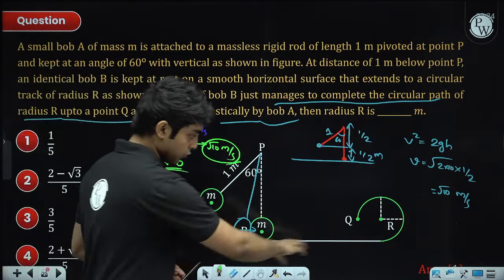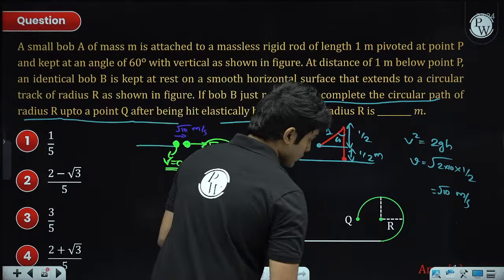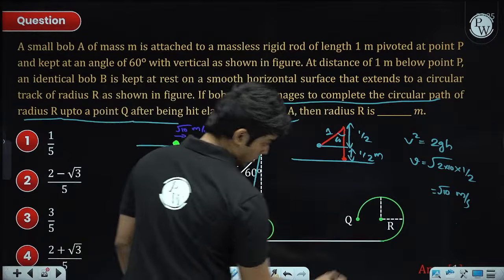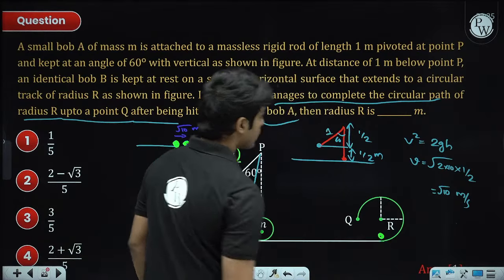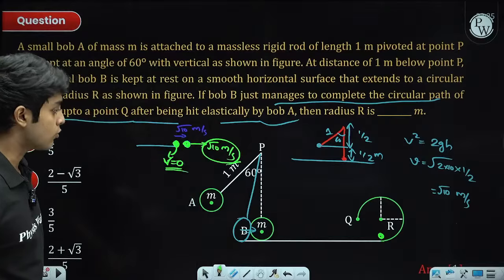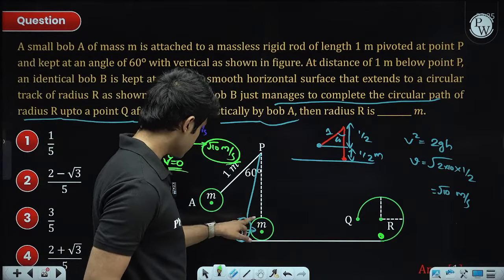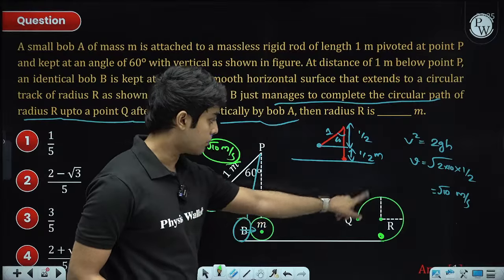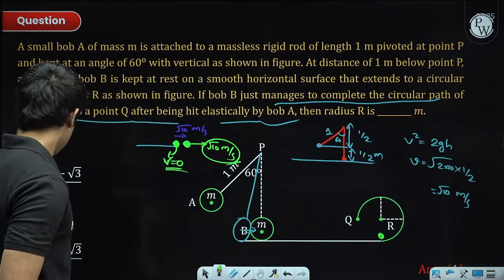There is no friction anywhere here. So now it's circular motion. We need to find out the radius. It's given that this mass barely completes the circular motion. So let's see.